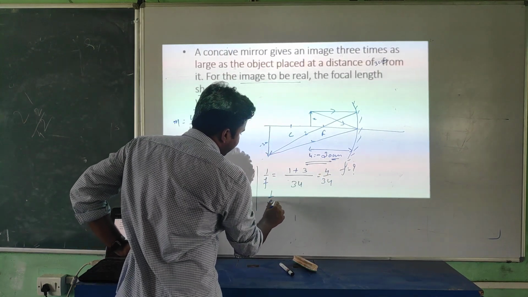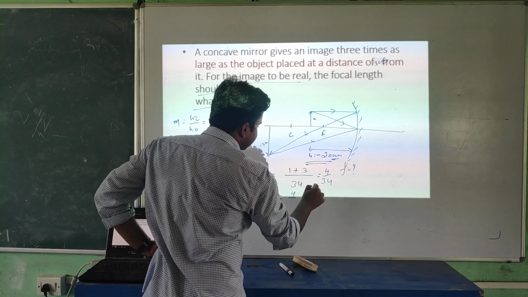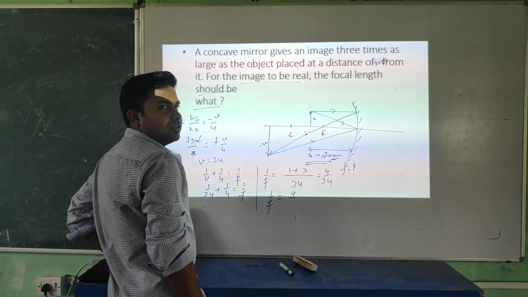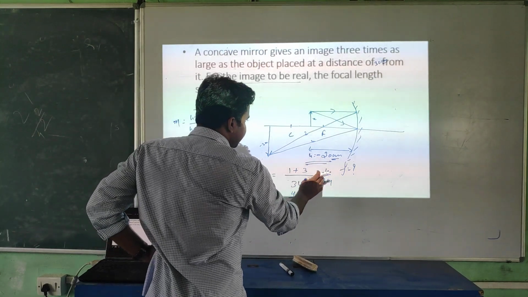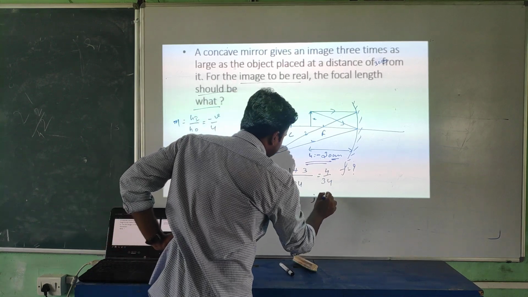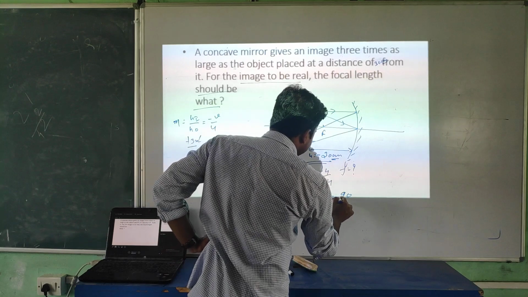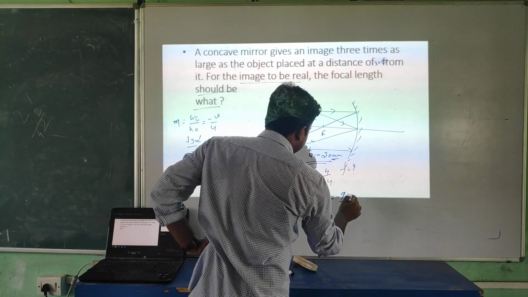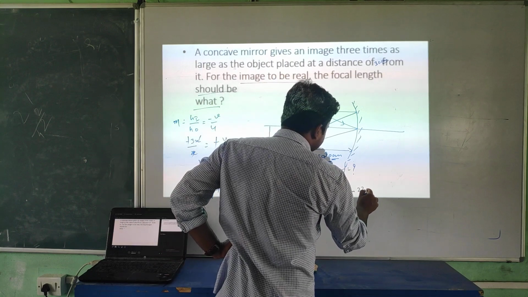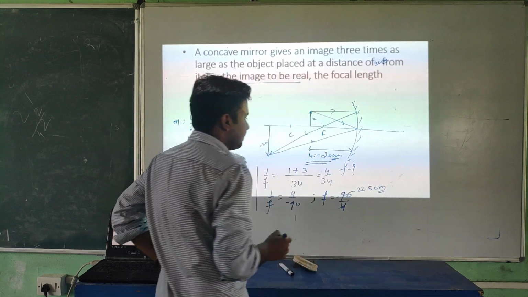Okay, so 1 by f equal to 4 divided by 3u. u is what, student? u is minus 30. Minus 30 into 3, minus 90. It means you can say f equal to, this one this side, this one this side, minus 90 by 4. How will it divide? It's 45, 22.5 centimeter. I hope you understand.